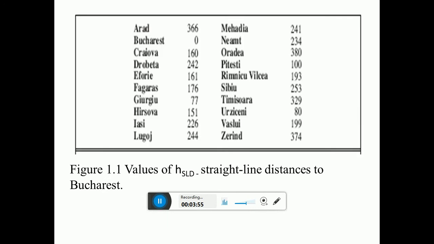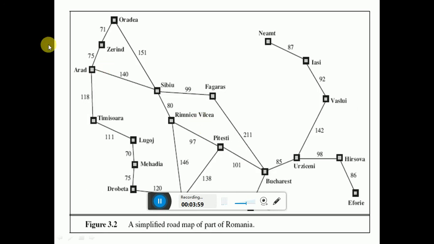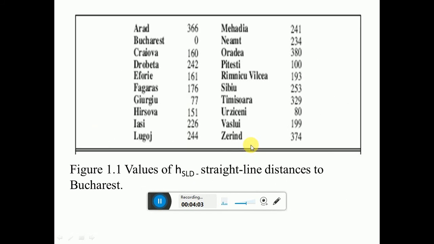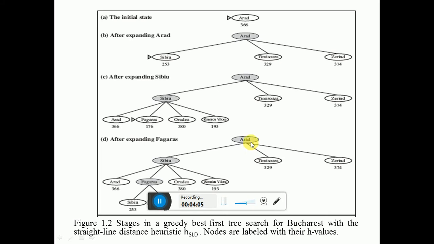Let us see how to expand or how to search from Arad to Bucharest. The searching is done like this. Arad is the start node. Then from Arad there are three ways: Sibiu, Timisoara and Zerind.